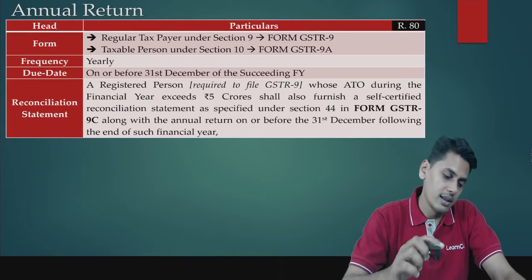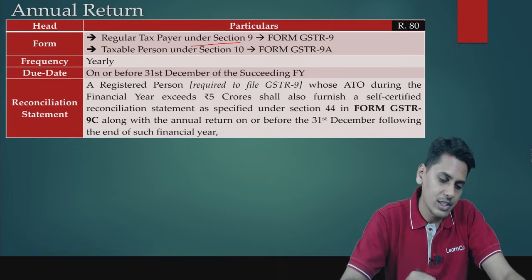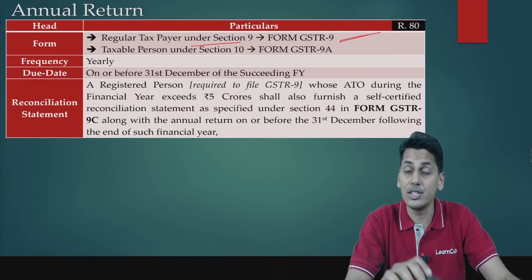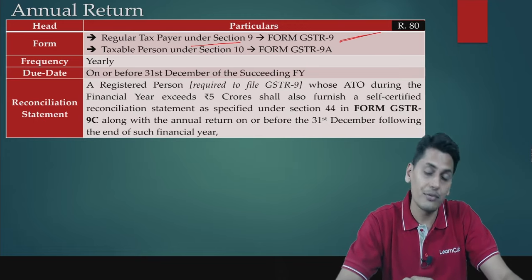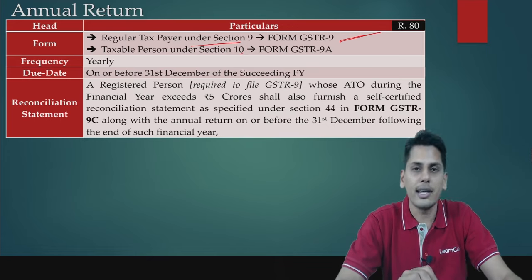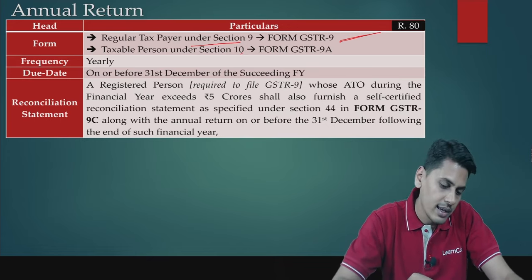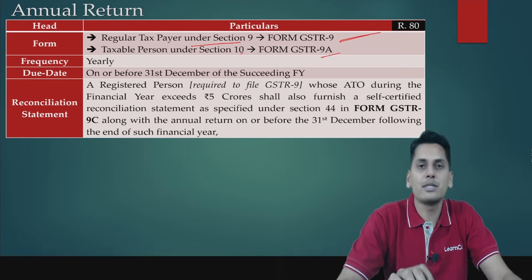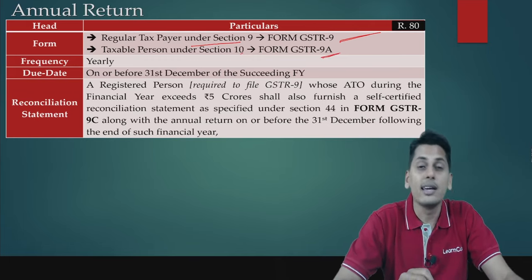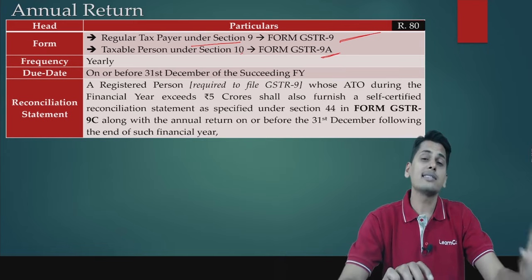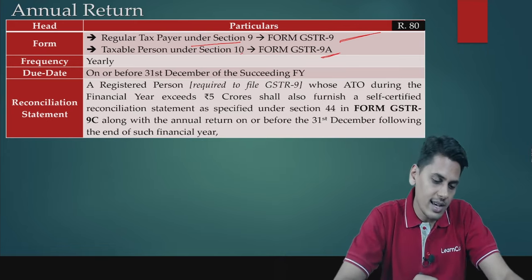What is the form? The regular taxable person under section 9 needs to file form GSTR 9. GSTR 9 is the annual return. A taxable person under section 10, the composition taxable person, needs to file GSTR 9A. Friends, strictly speaking, GSTR 9A is not required. Practically, it should not be required because, friends, what is GSTR 9A?